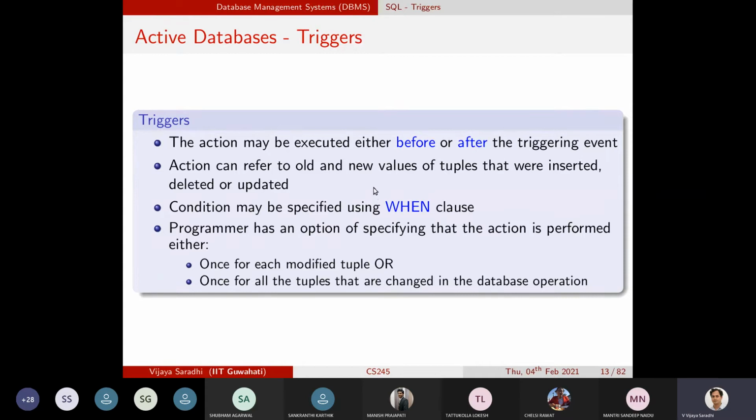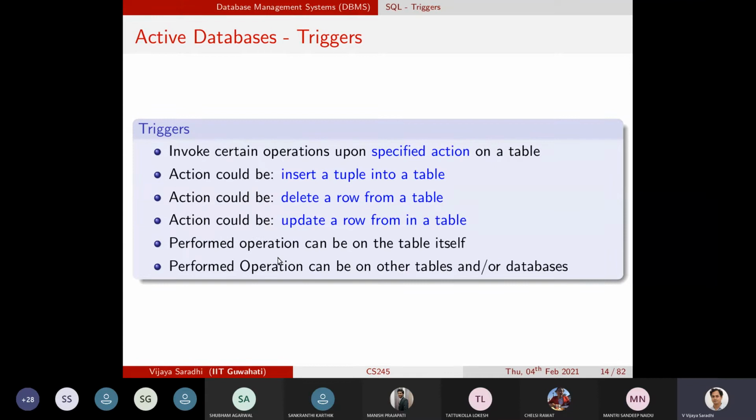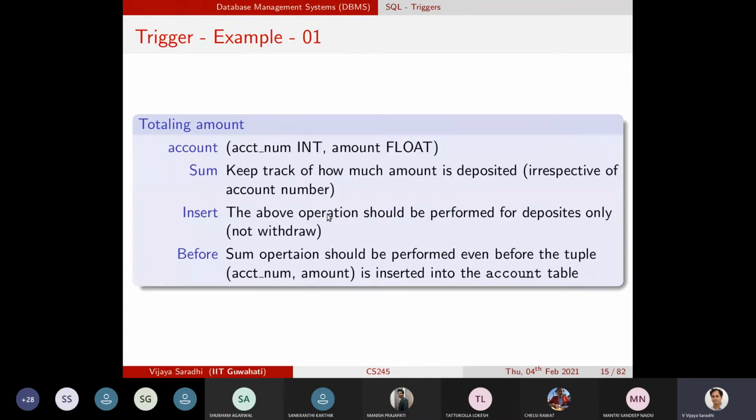That is the thing we want to do. And then there is another thing that can be associated. Once one example is specified, you will understand what we are trying to point out. Let me take up the example, then you will be able to understand this particular trigger much more easily.